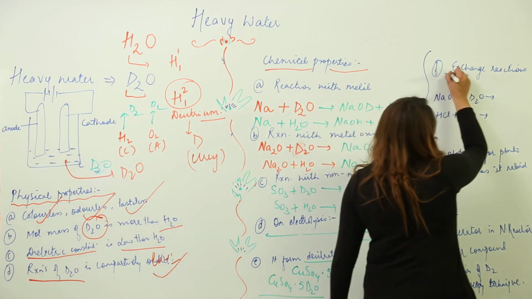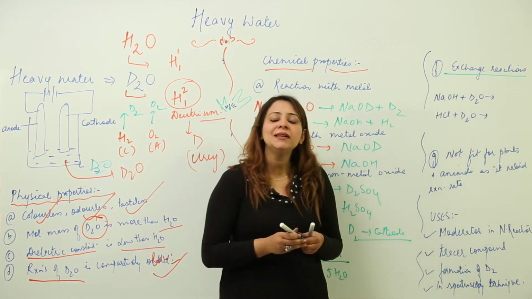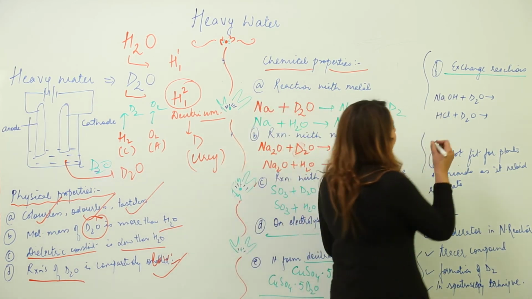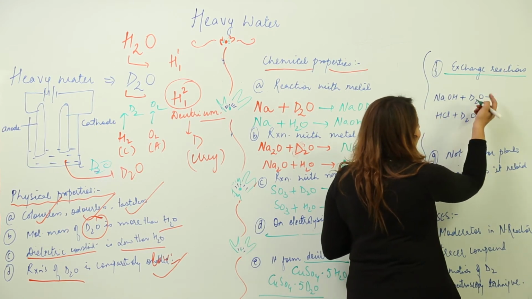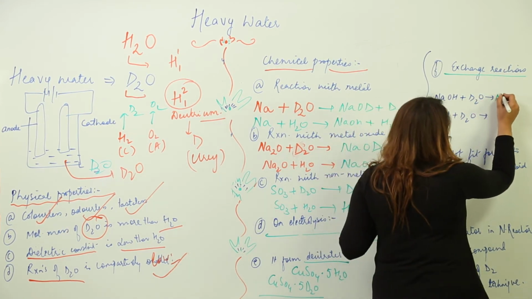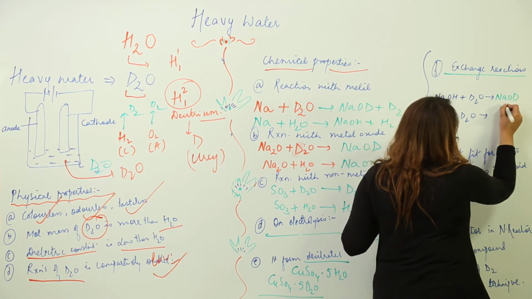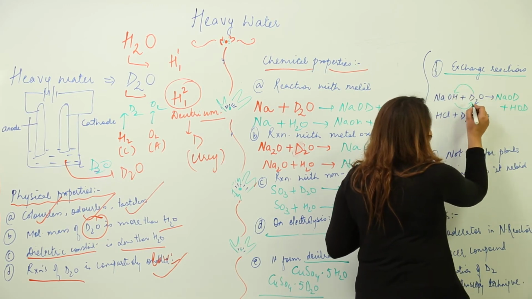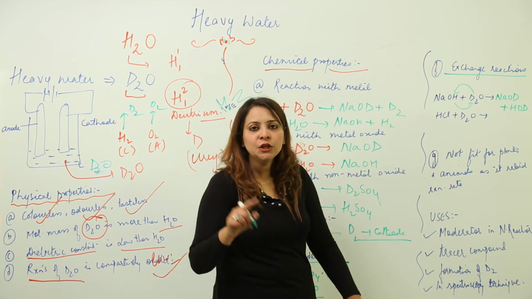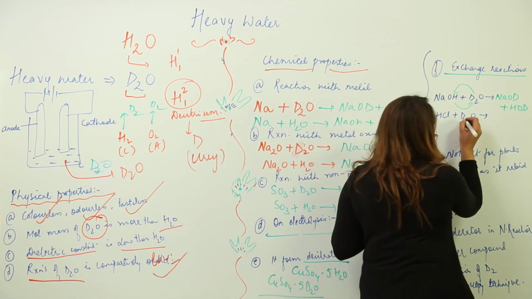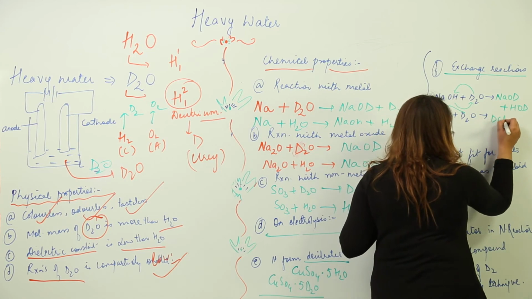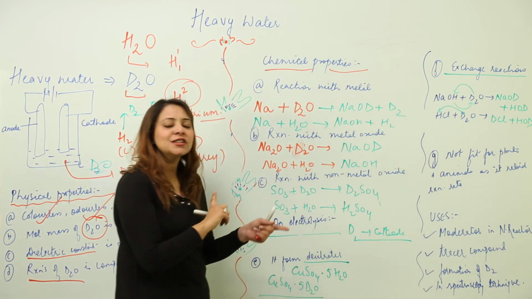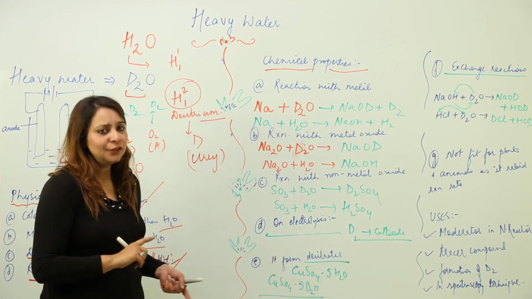Next, exchange reactions. What happens when you add a normal hydrogen compound to heavy water? NaOH plus D2O, so they will just exchange H with D. So what will we get? NaOD plus HOD. One D has replaced this H and this H has combined with O and D, so it becomes HOD. Same thing is going to happen here. D will replace this H, it will become DCl plus HOD, right. So this kind of exchange reaction can also take place between protium and deuterium.